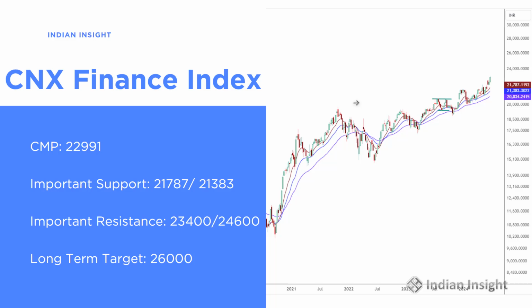The current price for finance index is around 22,990. The important support is around 21,787 and 21,383. The important resistance comes around 23,400 and 24,600. There is a long-term pattern target of 26,000 which is pending for this index.